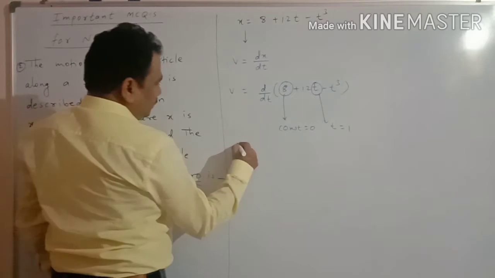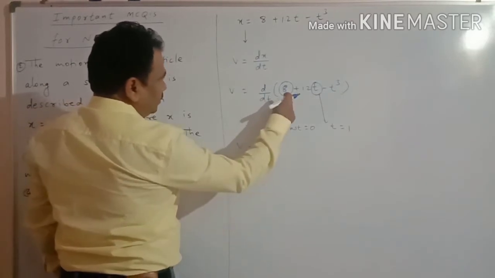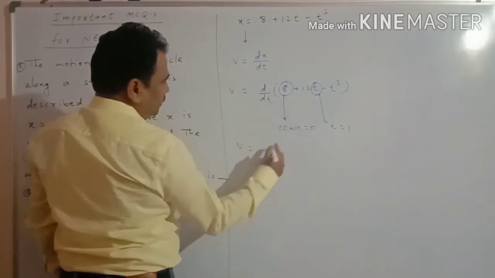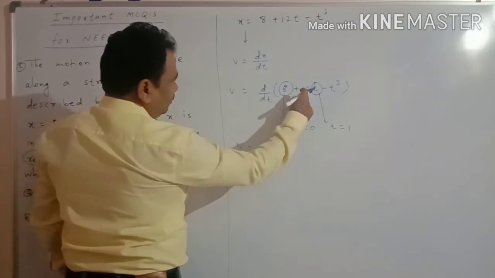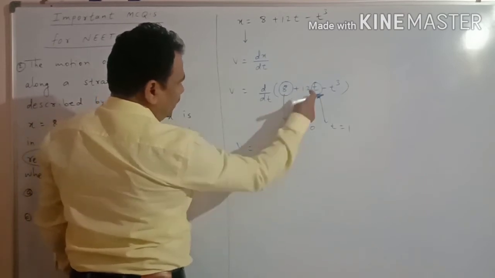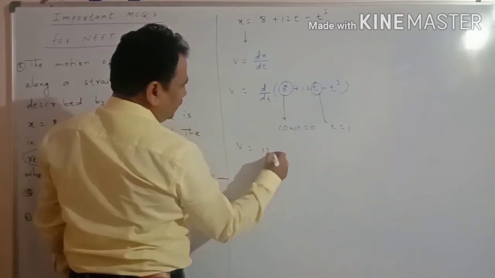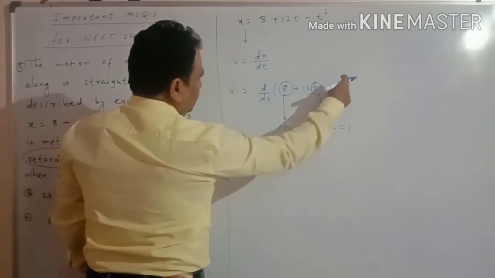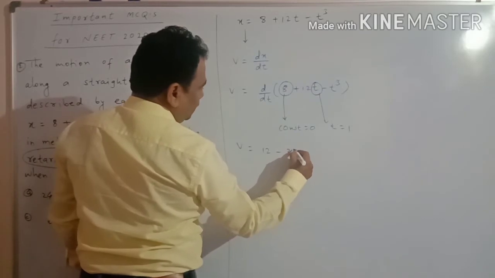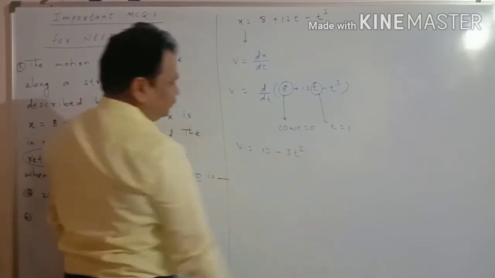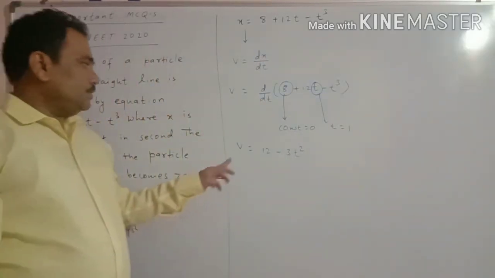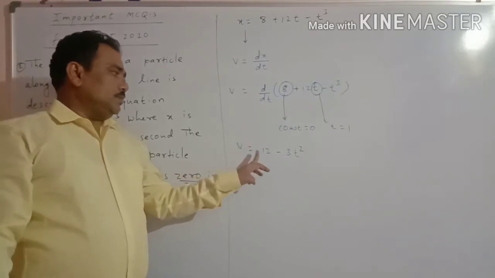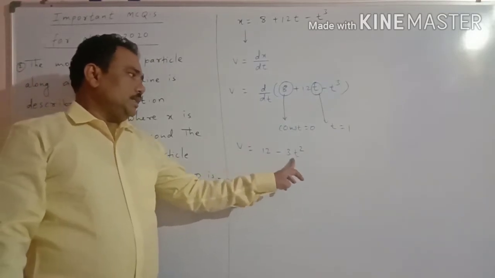So velocity is equal to the derivative of the constant, that is 0, plus 12 into 1, minus the derivative of t cube, which is 3t square. So the equation for velocity is v is equal to 12 minus 3t square.